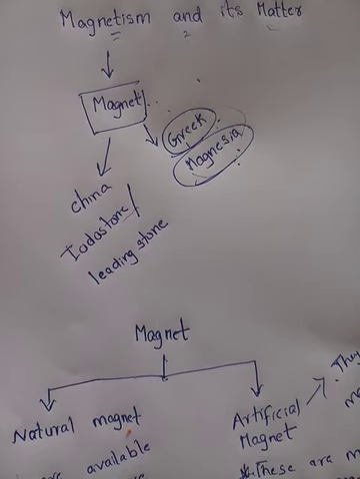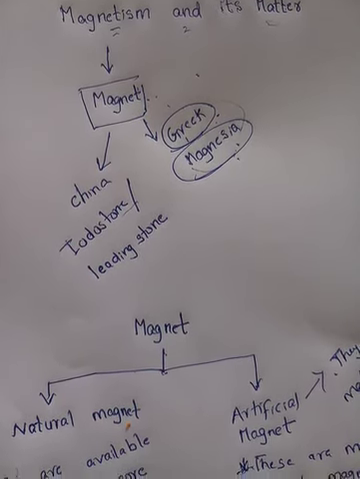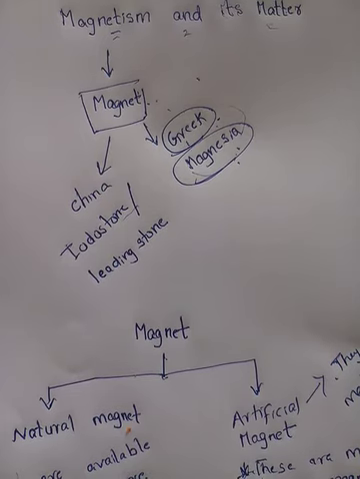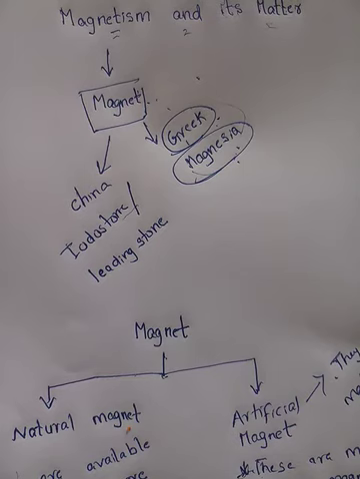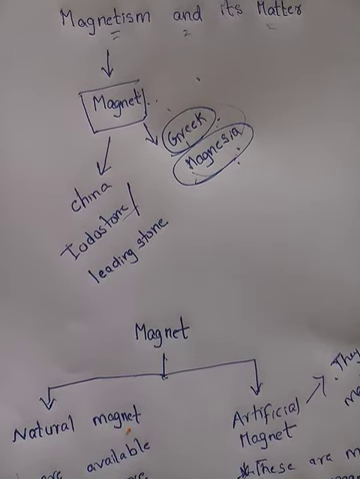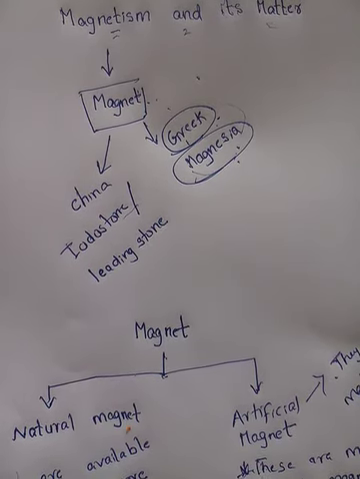And later on they also observed that in China they found one stone, wherever you throw it, it is going to point towards north and south, so that we can say that it is leading toward the destination. So this is called what? Leading stone or lodestone.